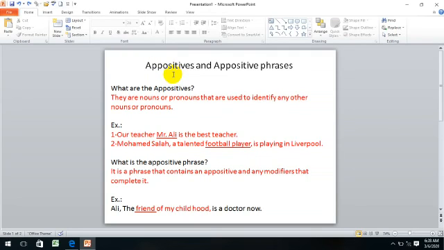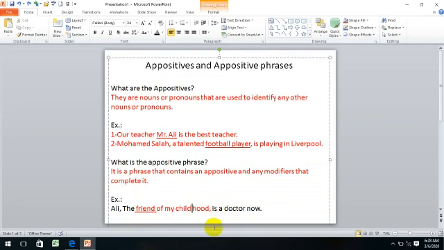Then what is the appositive phrase? An appositive phrase is a kind of phrase that contains an appositive and any modifiers that complete it. Example: the friend of my childhood is a doctor now.